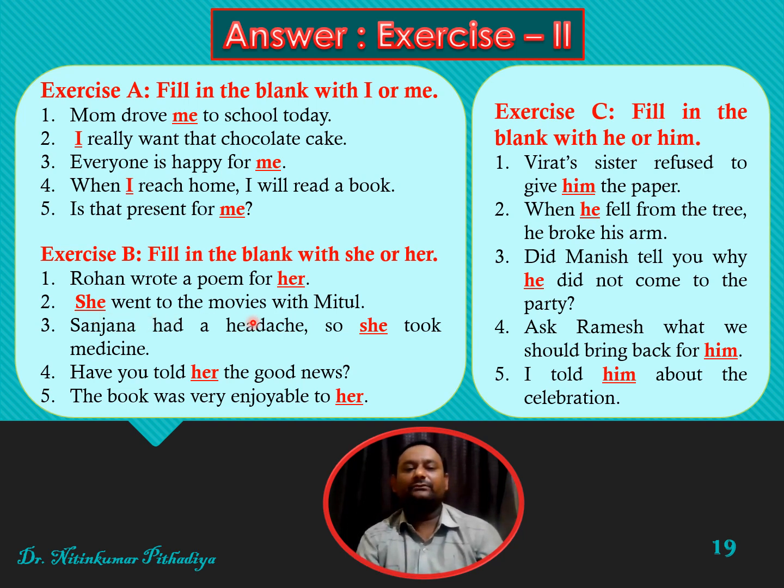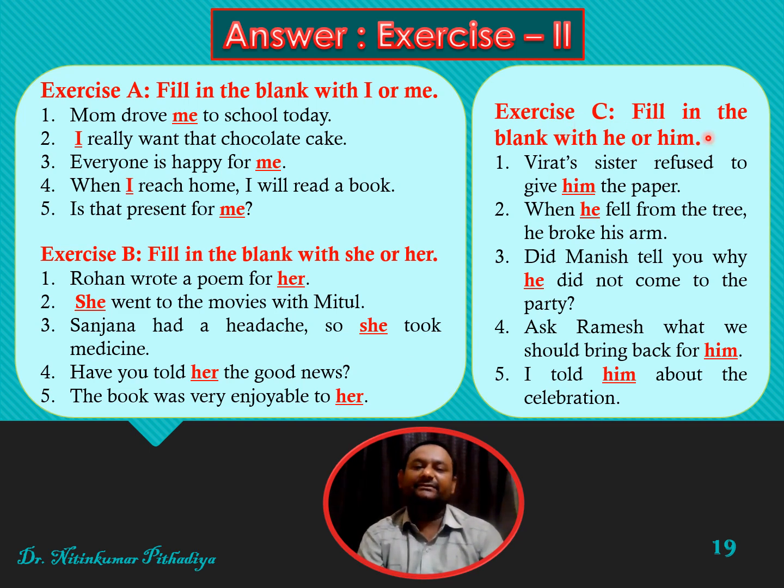She went to the movies with Mitul. Sanjana had a headache, so she took medicine. It is also used here as a subject, because it's the second sentence. Then the fourth one is, have you told her the good news? And the last one is, the book was very enjoyable to her.